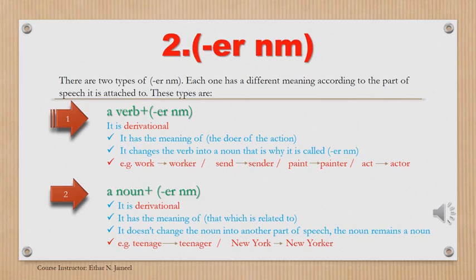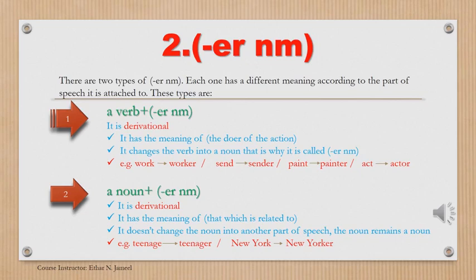nominal. And this ER nominal is derivational because it is not an inflectional suffix that is added to adjectives like ER CP. And because it changes the part of speech to another part of speech, it changes the verbs into nouns. And it has the meaning of the doer of the action. This is the first type of ER nominal.